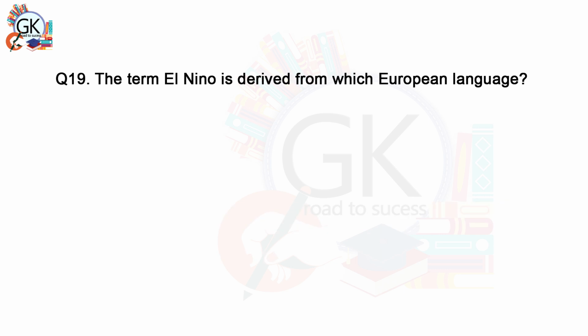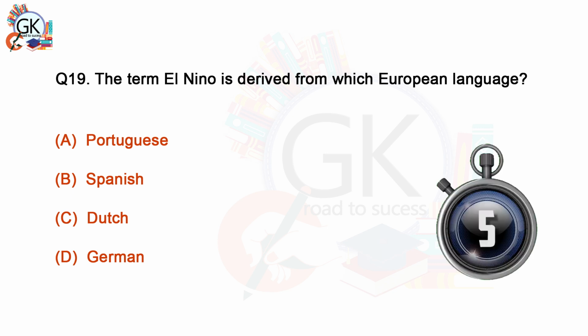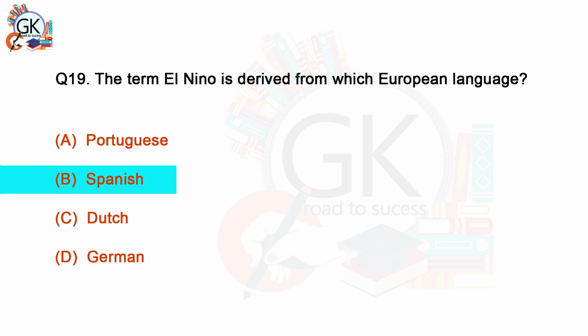The term El Nino is derived from which European language? A. Portuguese. B. Spanish. C. Dutch. D. German. B. Spanish.